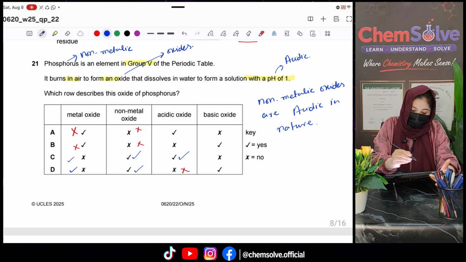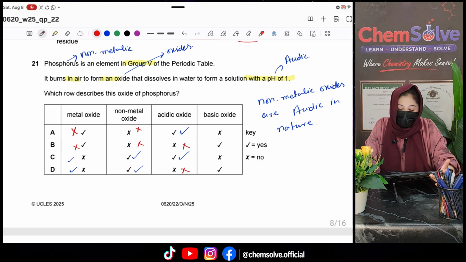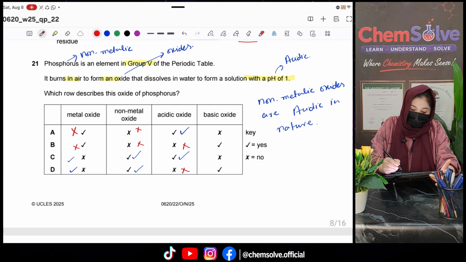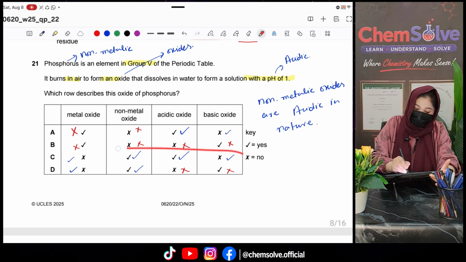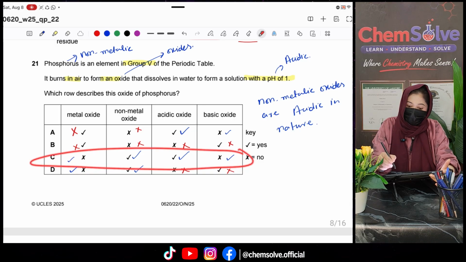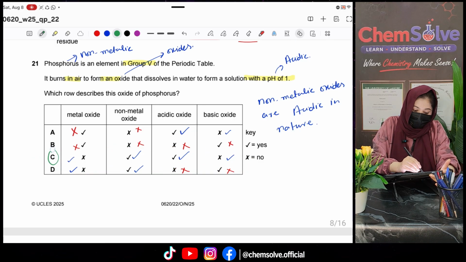Okay, this option also says that it is an acidic oxide. Now look at basic oxide. Of course, it's not a basic oxide. Now option C has all the ticks. So option C is the correct one.